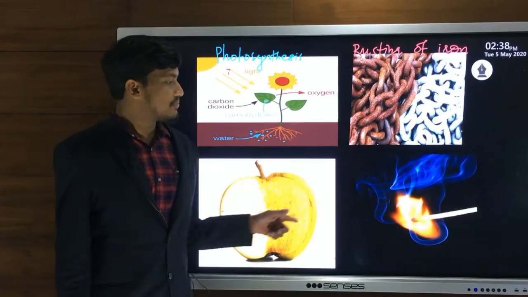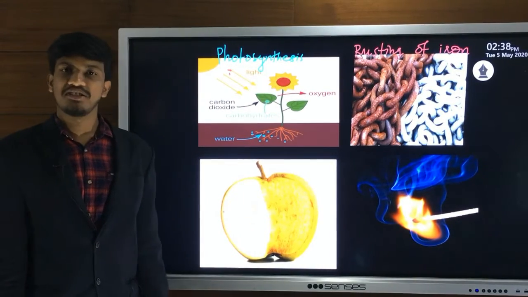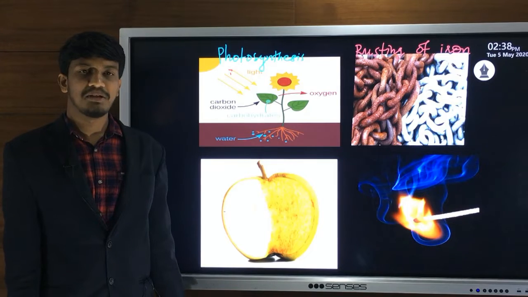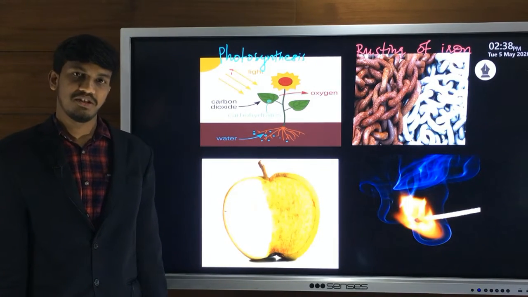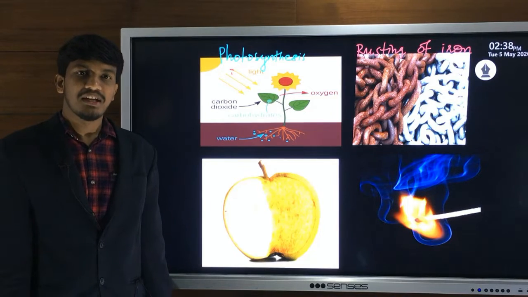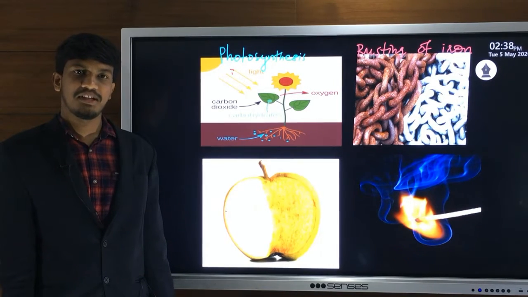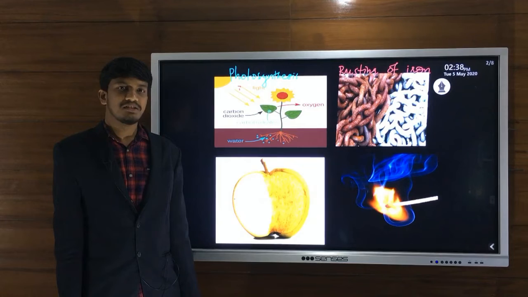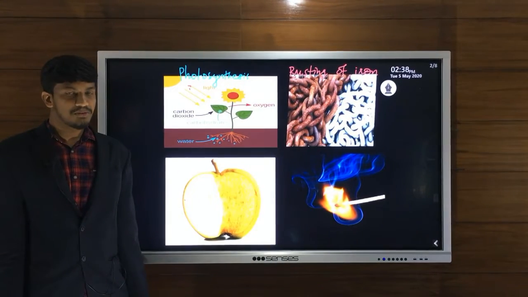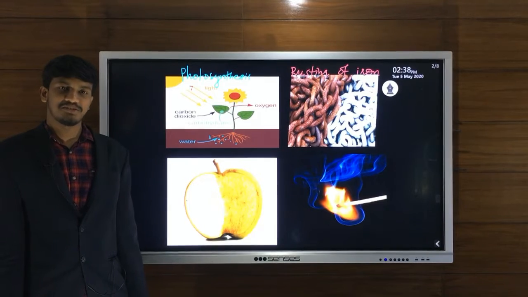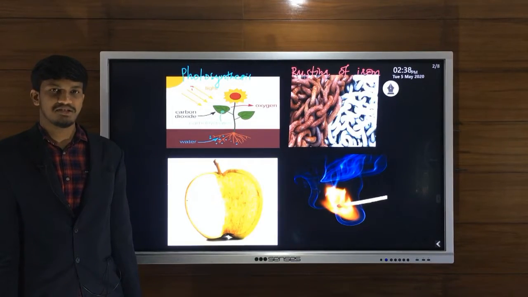In addition to these four, we can say that digestion of food, combustion of fuels in our vehicles, and respiration are all chemical reactions. So we can conclude that we come across a lot of chemical reactions in our day-to-day life. So chemical reactions are part of our life. So we can say that it is necessary to study about chemical reactions.